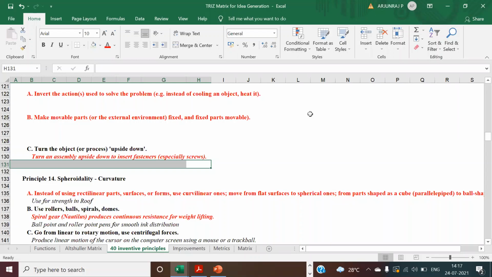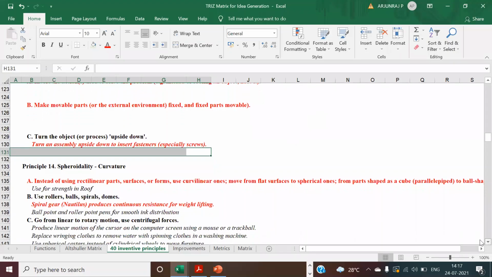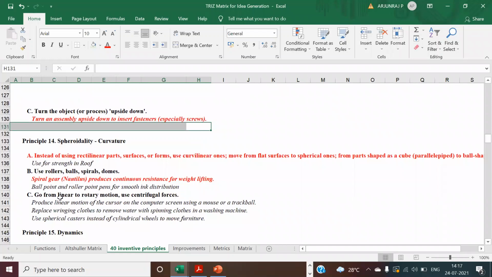The next one is going to be spheroidality, which is nothing but curvature. It is a lengthy explanation, but I will try to make it simple. You also need to spend some time here. You need to go for a linear to rotary motion. Sometimes, if required, you can use some centrifugal force.